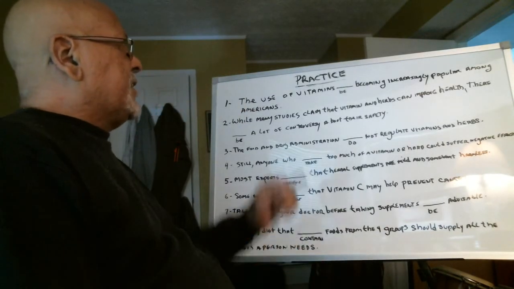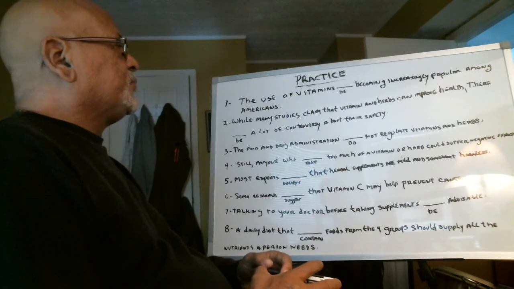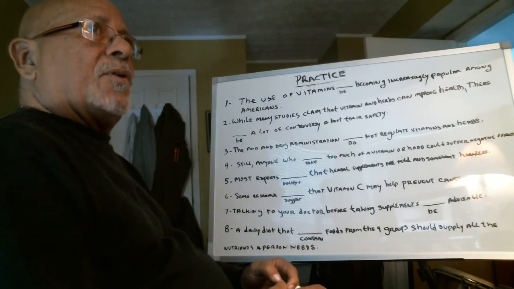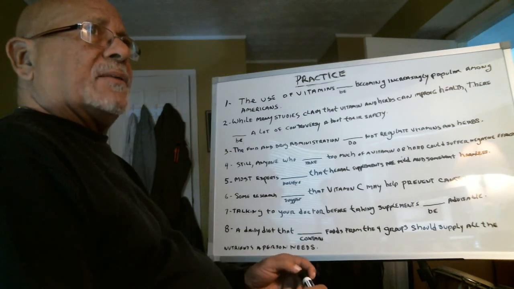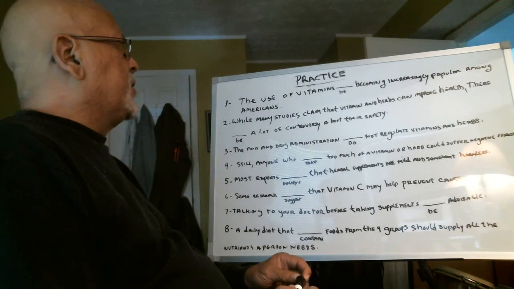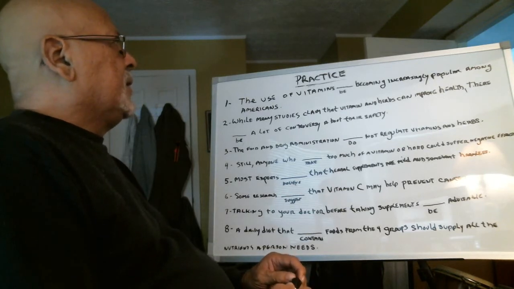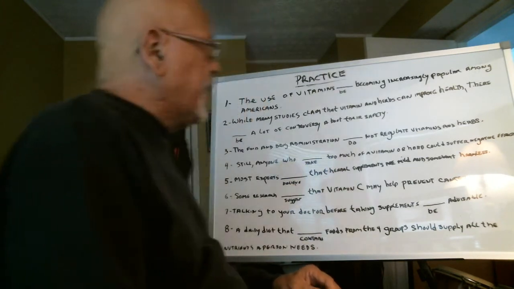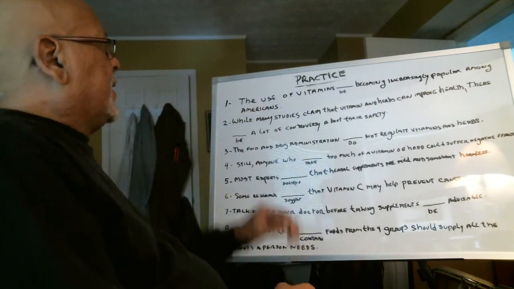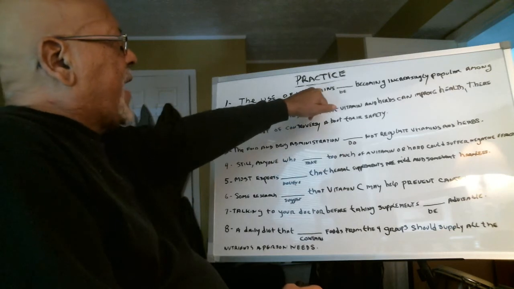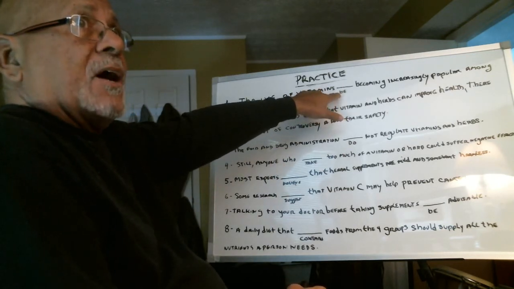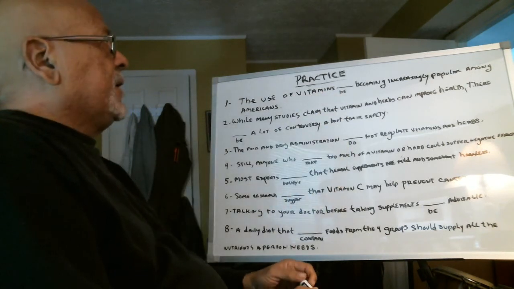So let's look at the practice. Singular, plural, verb agreement. Okay? Subject and verb agreement. So the first sentence is going to be: the use of vitamins blank, and the verb is going to be a be verb.